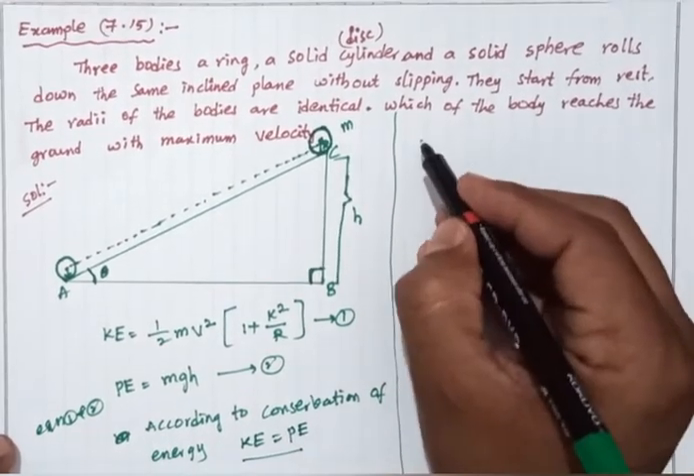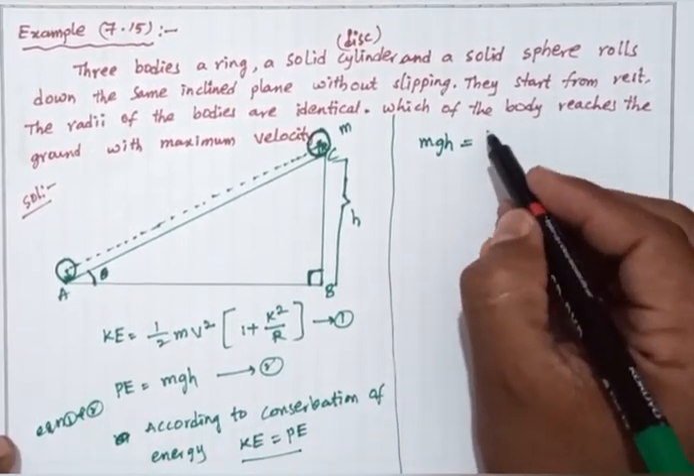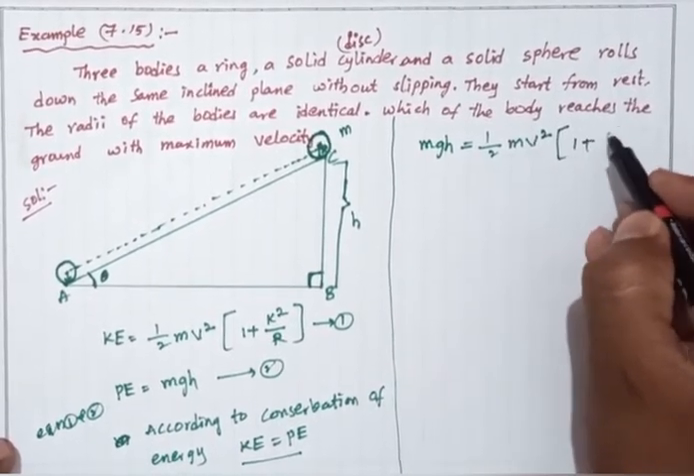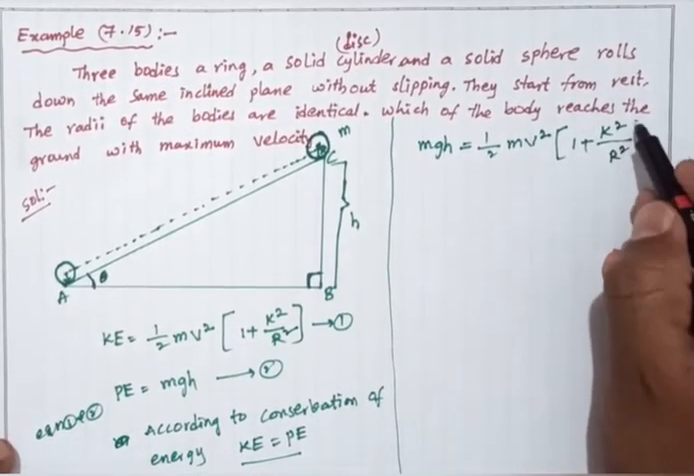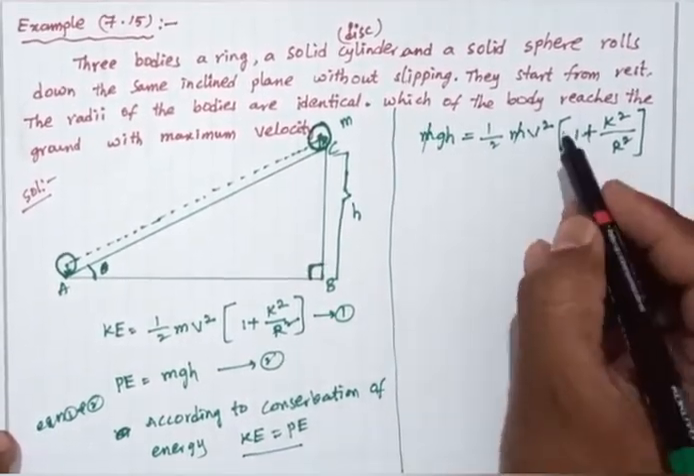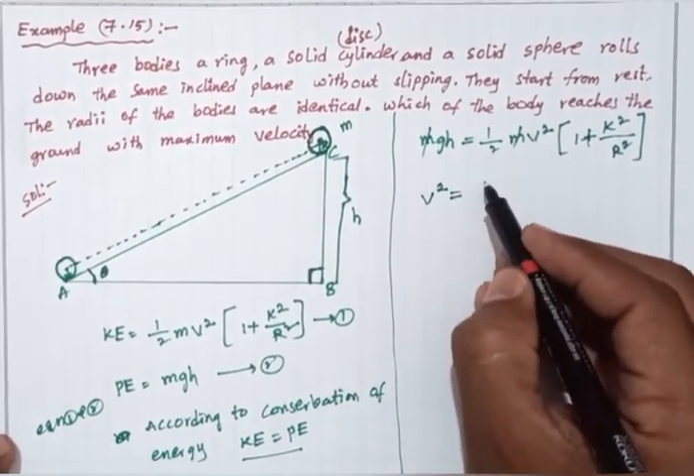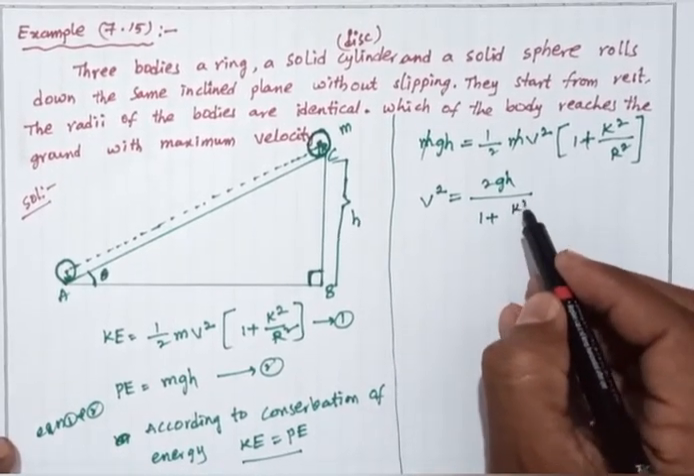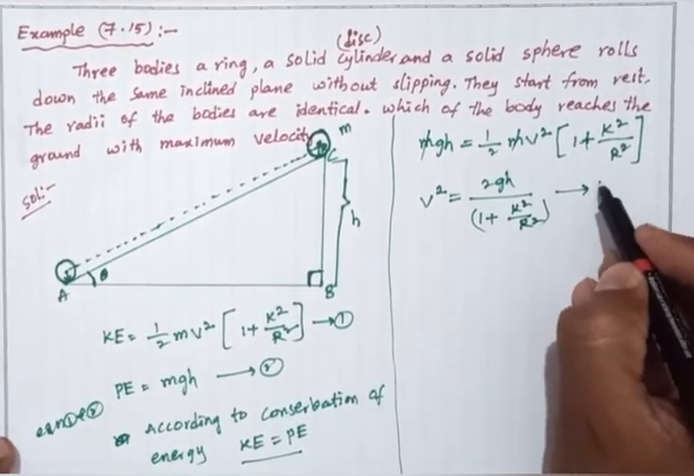What is potential energy? mgh equals kinetic energy, which is half mv square into 1 plus k square by r square. Then m gets cancelled. We want the v square value. So v square equals 2gh divided by 1 plus k square by r square. So this is equation number 3.